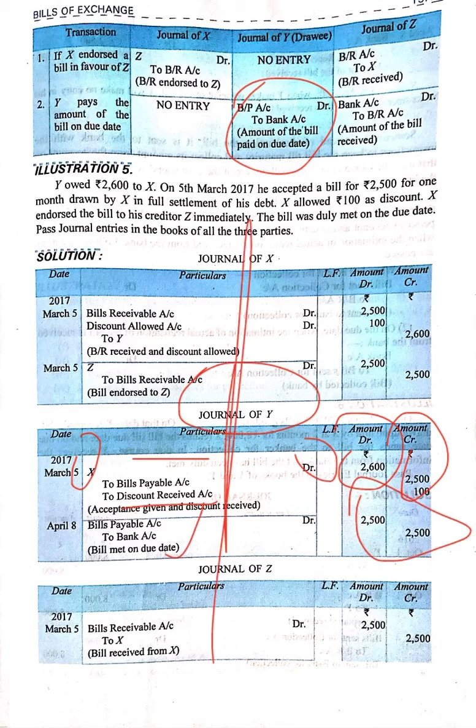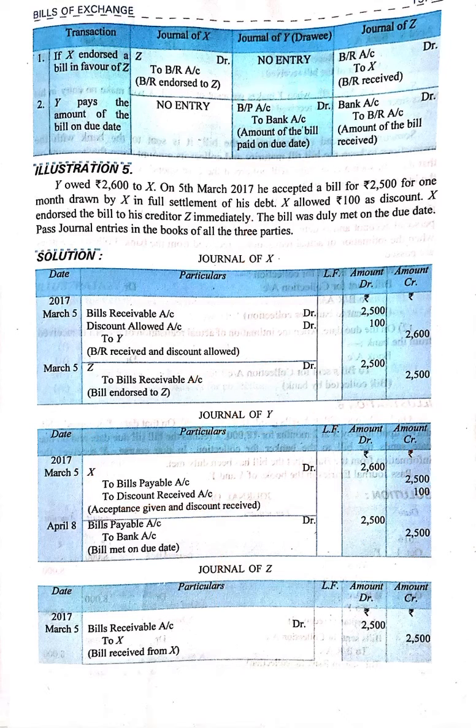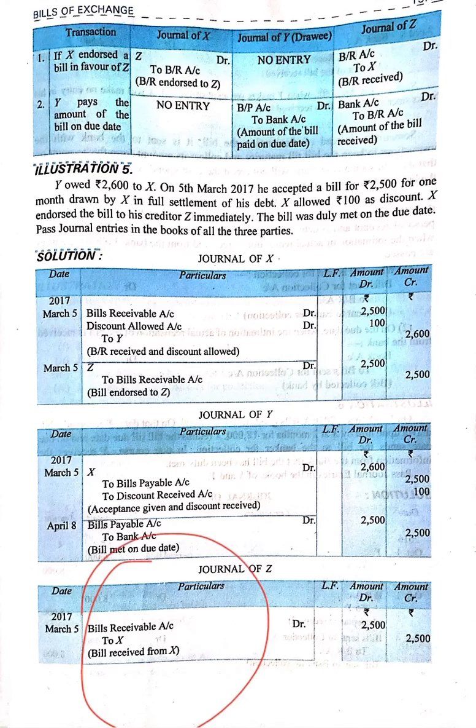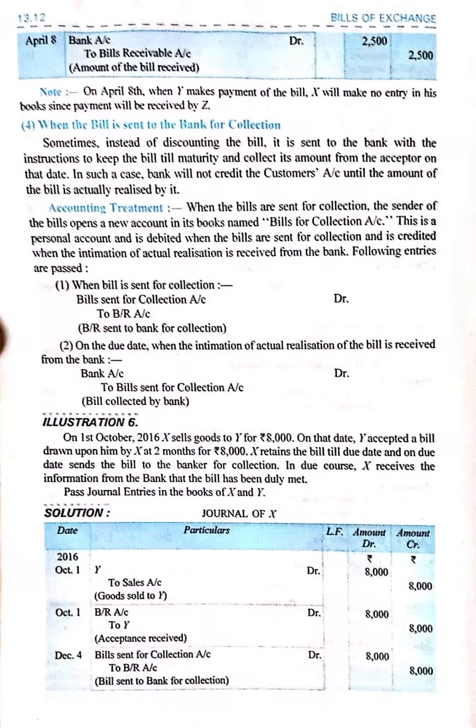Now let's come to Z. Z will receive the bill: bills receivable account debit to X 2500, and when Z will receive the payment, this entry will be done: bank account debit to bills receivable. So it was the third condition.